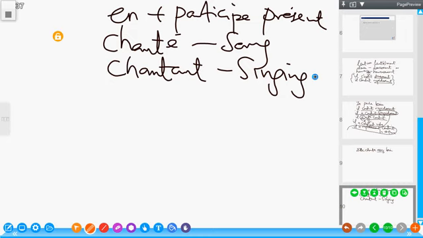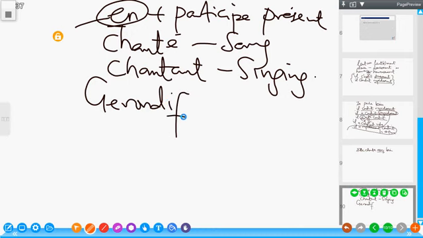Now, here we are going to learn how to use en. This en is not the pronoun en that we did. This is not a pronoun. This is just a form of conjugation. They call it gerundive. But here, we're just going to give a brief explanation of it. When we get to where it is well treated, then we can talk about it properly. But en plus participe présent gives us gerundive.